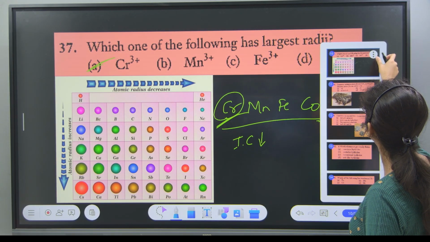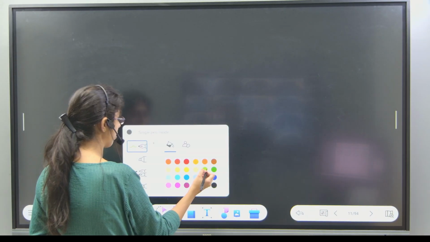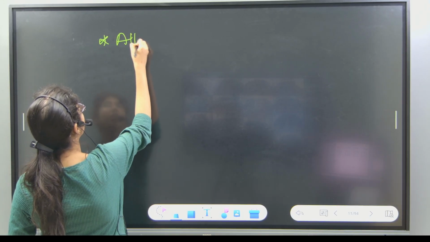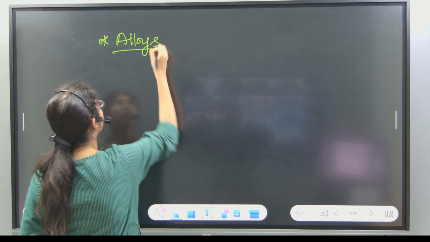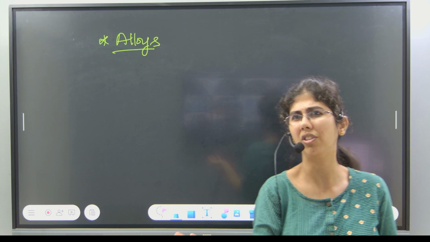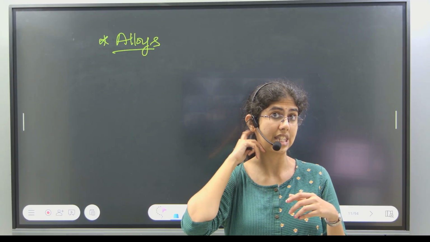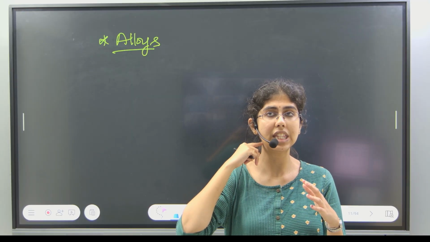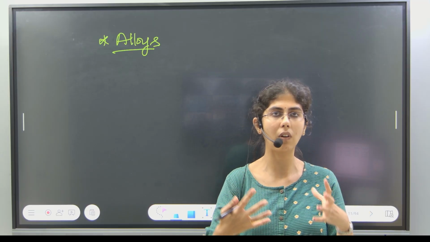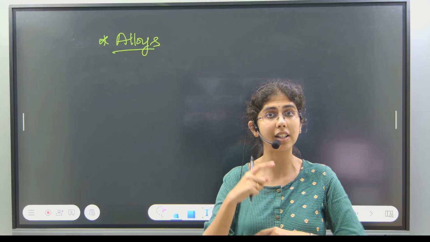Good. Now we'll discuss other properties of these transition elements. Another property of transition elements is that they form alloys. What do you mean by alloy? Everybody should know this, I guess. Combination of metal and non-metal, metal and metal. Yes, combination. So generally, if you observe these alloys, major alloys, they consist of transition metals.